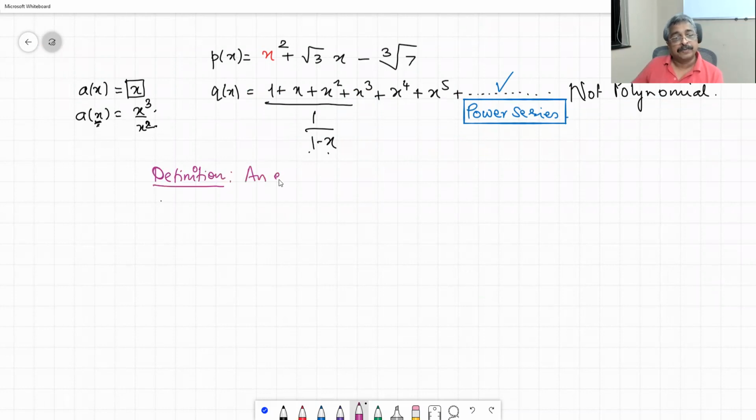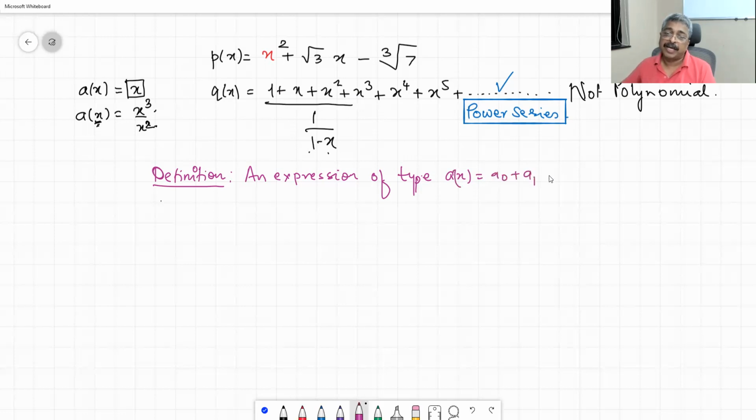An expression of the type a of x is equal to a0 plus a1x plus a2x square plus dot dot dot, where two things hold.